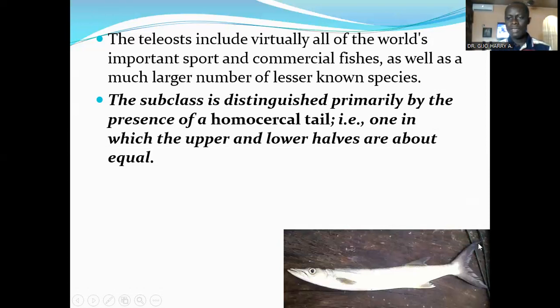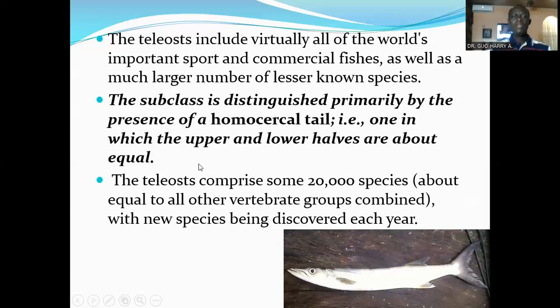The teleosts comprise some 20,000 species, about equal to all other vertebrate groups combined, with new species being discovered each year.